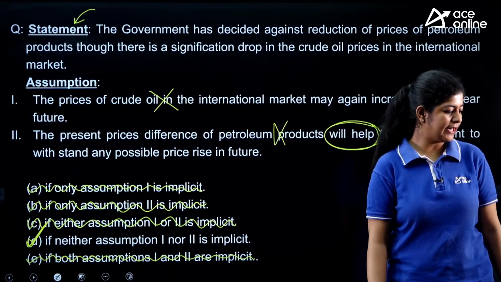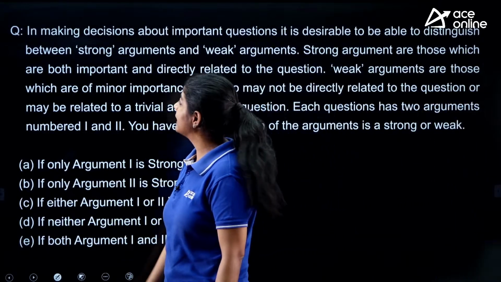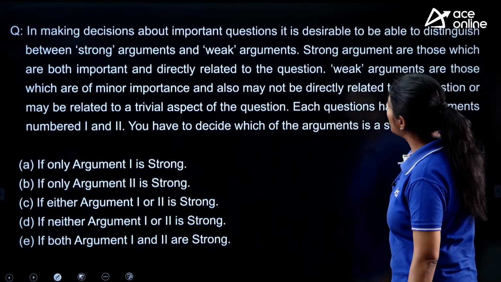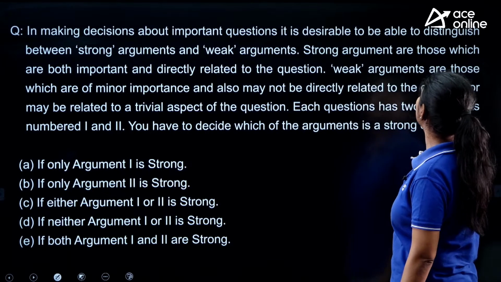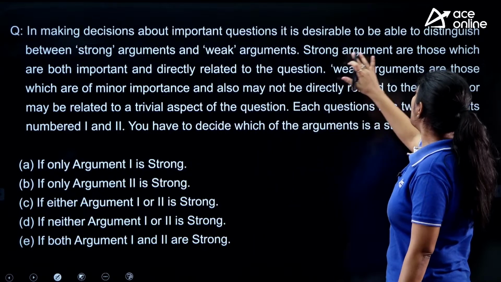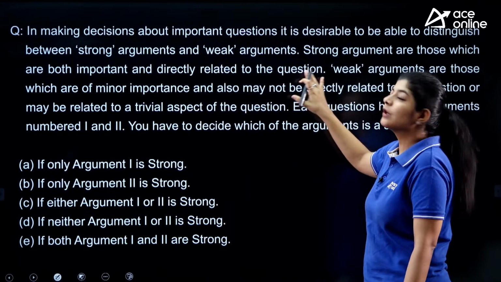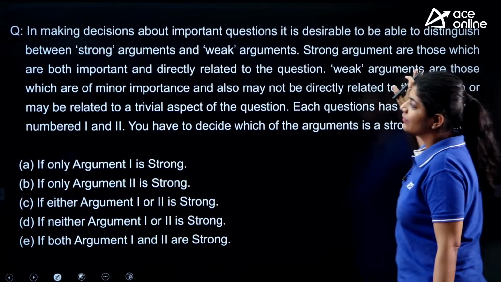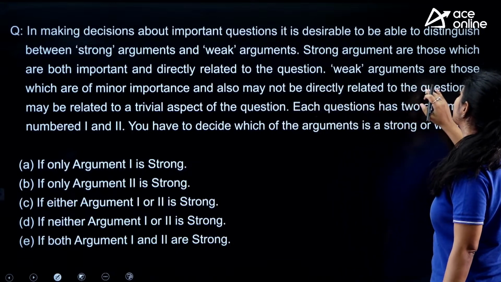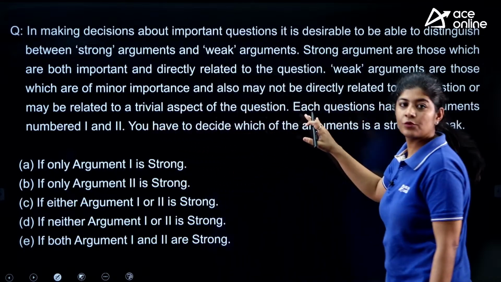Very good, Ganesh, right? Now the next one. The next question is from a different category, and the question is saying that in making decisions about important questions, it is desirable to be able to distinguish between strong arguments and weak arguments. Strong arguments are those which are both important and directly related to the question. Weak arguments are those which are of minor importance and also may not be directly related to the question or may be related to the trivial aspects of the question.